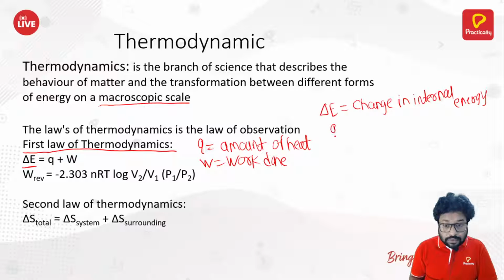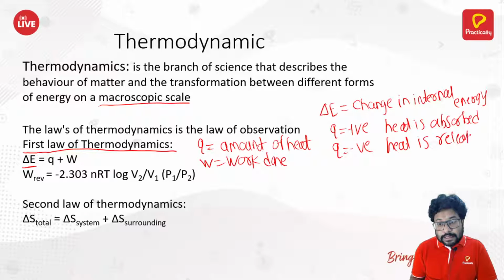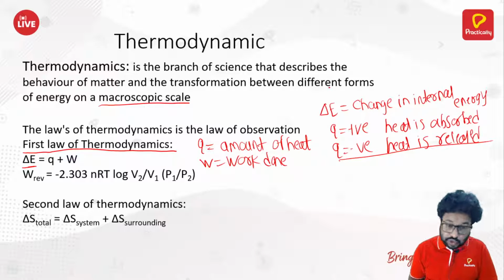If Q is positive, that means heat is absorbed. If your Q is negative, that means your heat is released. These are the conventions you really need to understand and remember.